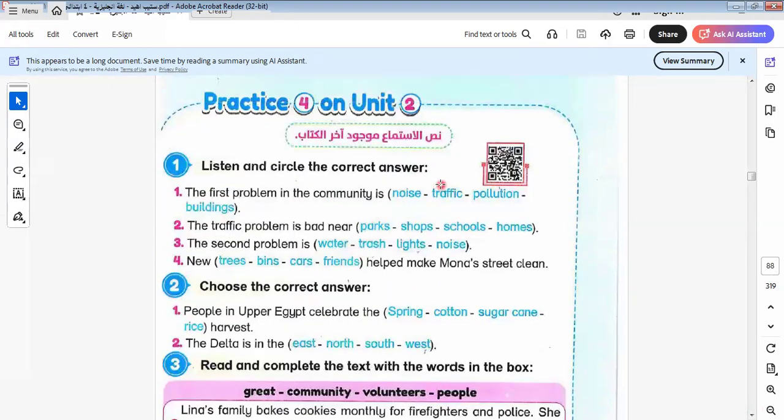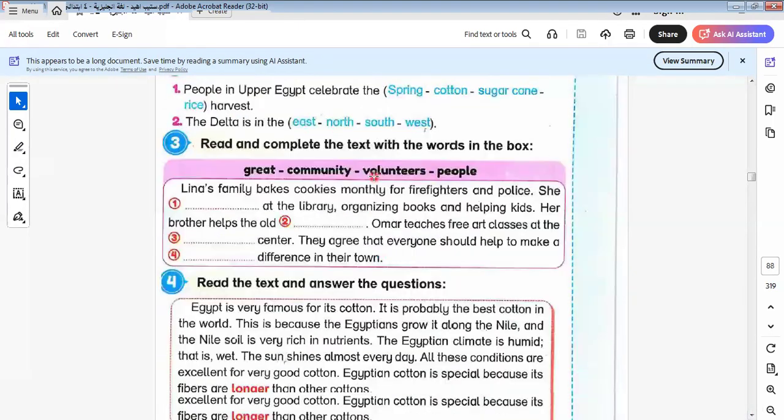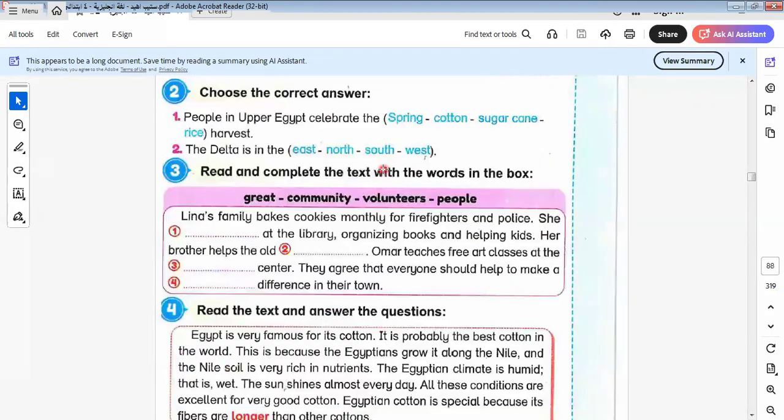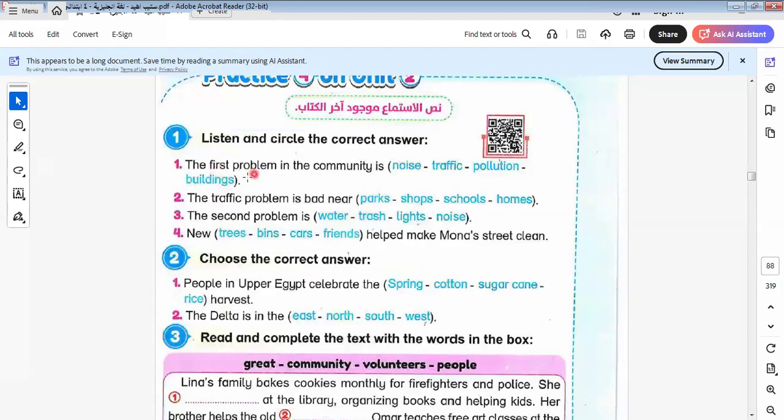This is the next exercise I would like to answer with you. Here we say the first problem in our community. The first problem in the community is noise, is traffic, is pollution, is buildings.